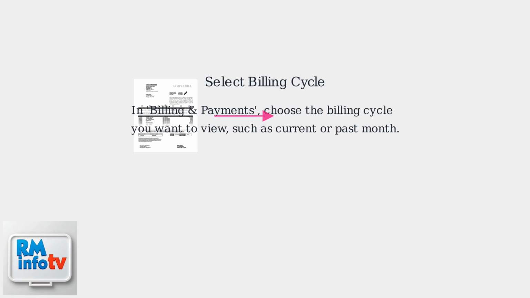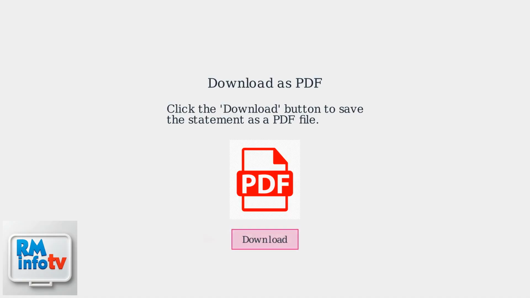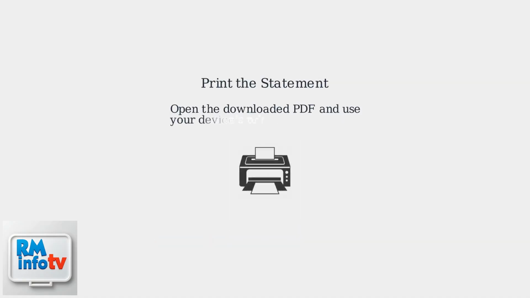Once you're in the billing and payments section, select the billing cycle you want to view, such as the current or a past month. To download, simply click the Download button to save the statement as a PDF. For printing, open the downloaded PDF and use your device's print function.